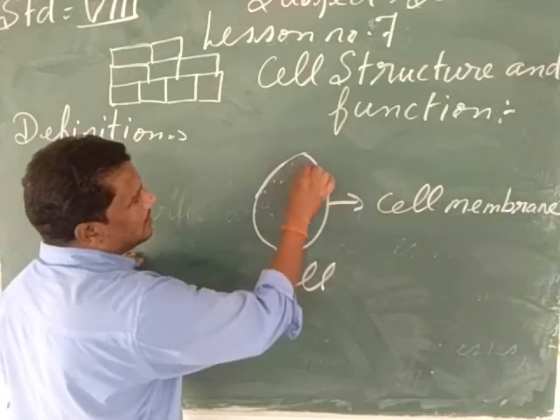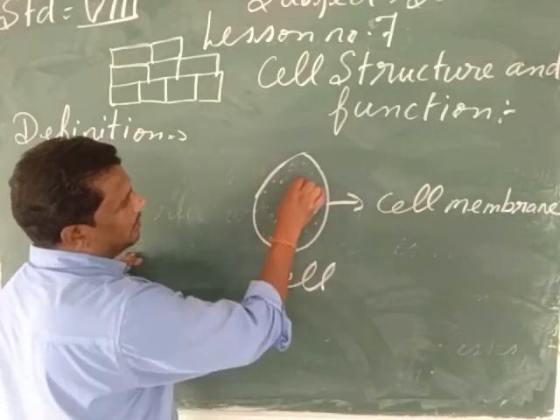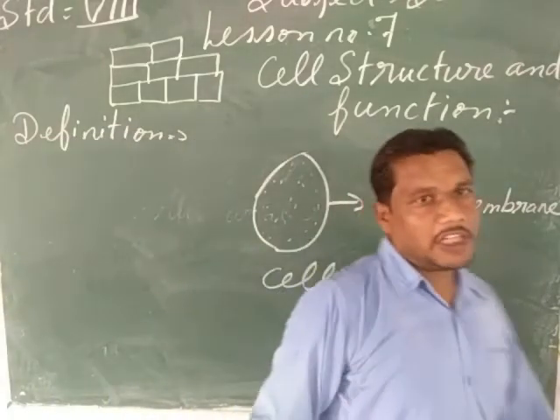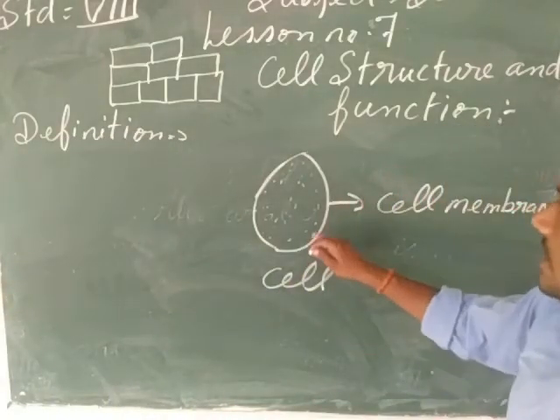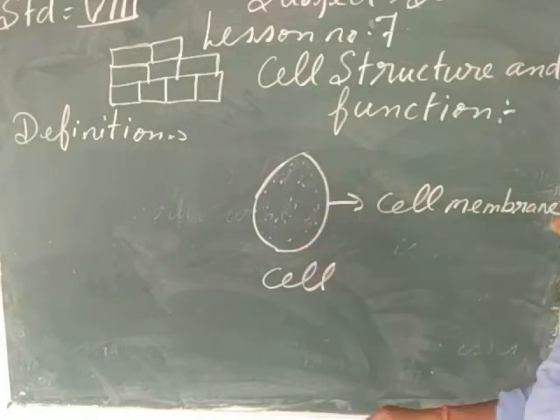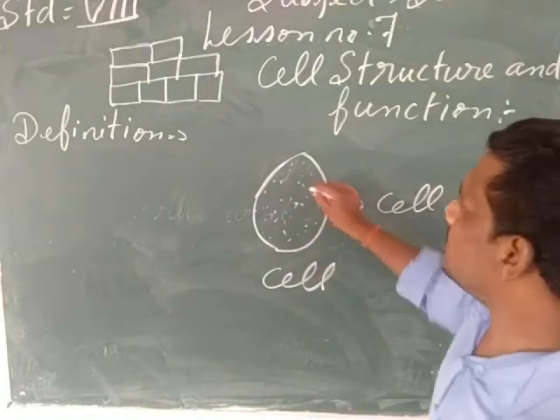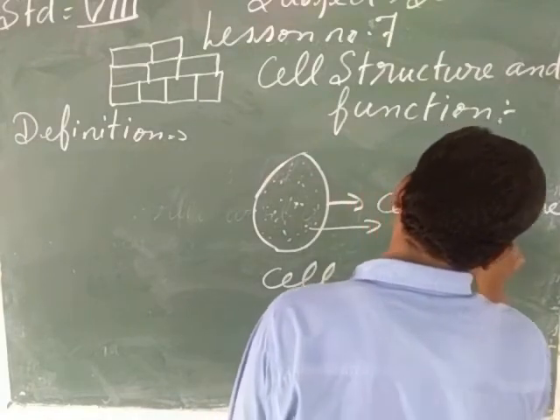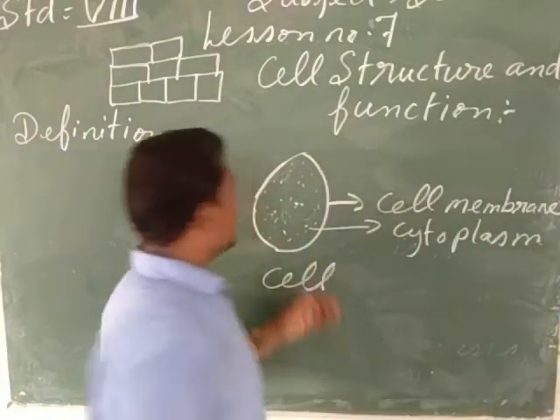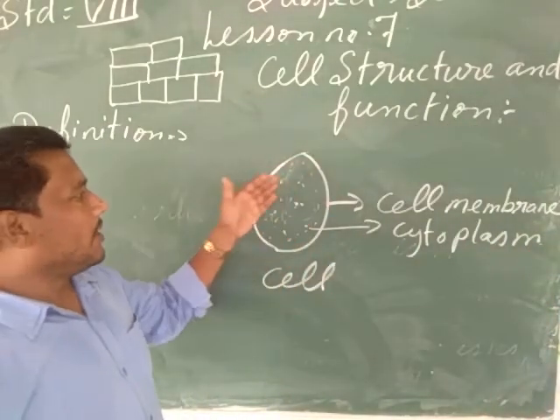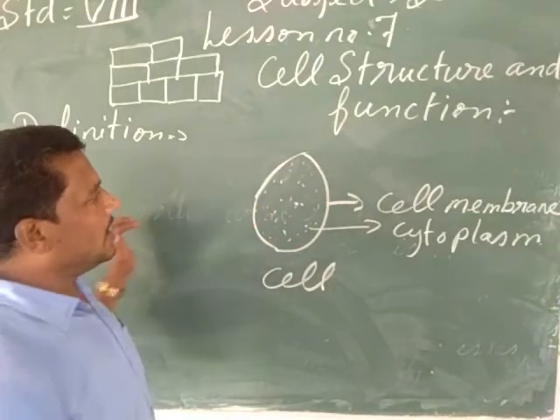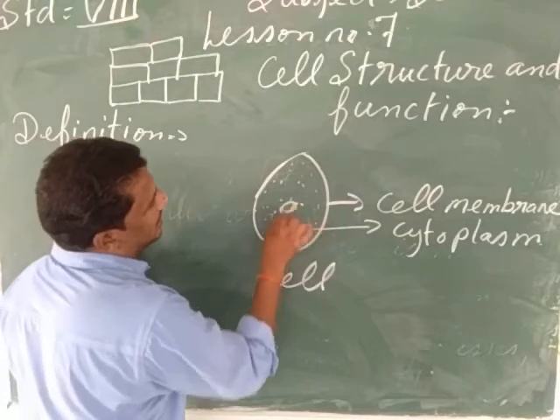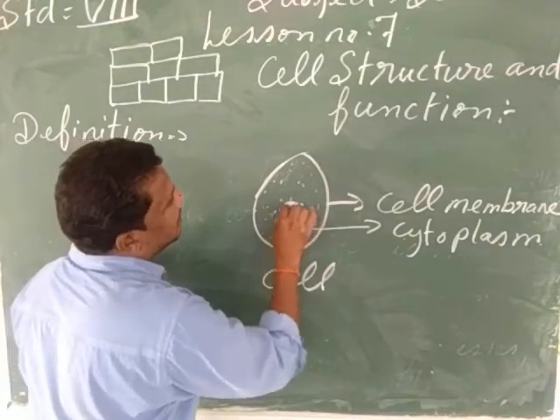Now inside the cell membrane, my child, a water-like or gel-like material is present. That is called the cytoplasm, C-Y-T-O, cytoplasm. So my child, after the cell membrane, the water-like or gel-like material present in the cell is called the cytoplasm. Then in the center of the cell, we can see the nucleus.